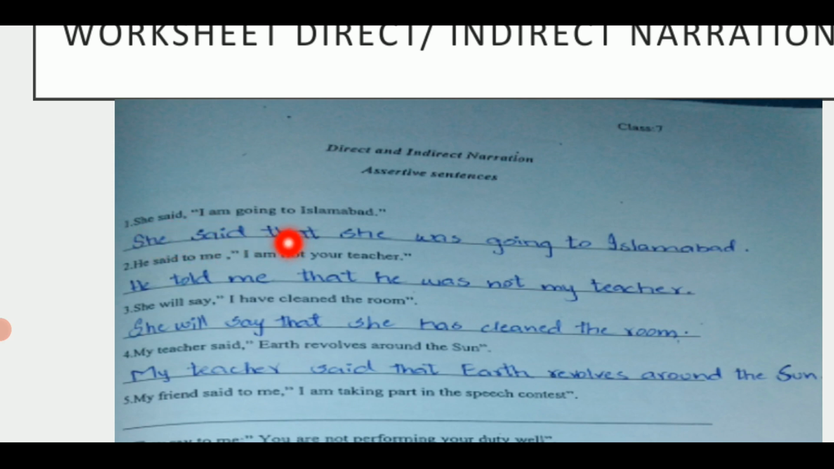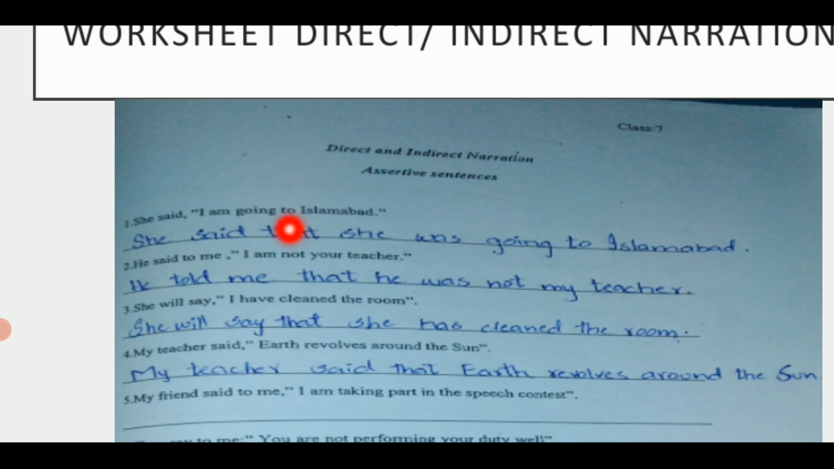She said that. Now you can see I here. I is a personal pronoun. It's first person pronoun, and you know that first person pronoun will be changed according to the subject of reporting speech, and the subject of reporting speech is she. So that is why we have to write she here. She said that she. Now I told you that present continuous tense will be changed into past continuous. So you can see a helping verb here, was. Am will be changed into was. She said that she was going to Islamabad. Now you can see that we have changed the pronoun and we have changed the tense also.